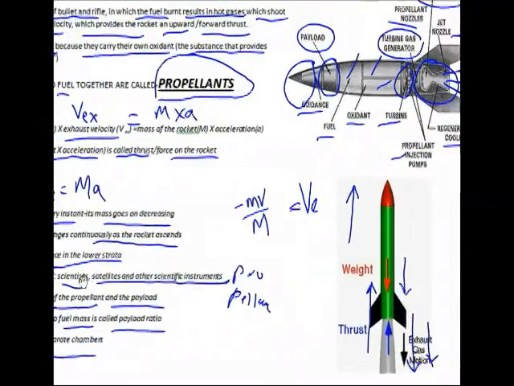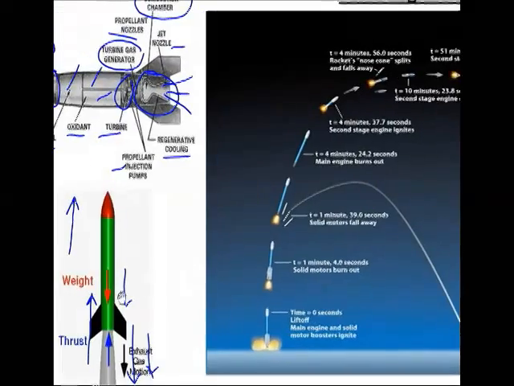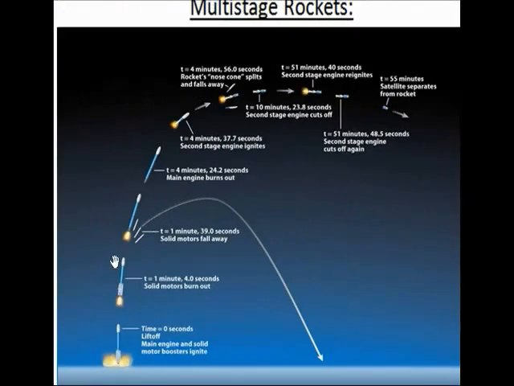Now let us understand the concept of multi-stage rockets. Just look at the diagram over here. Now this is the lift-off time. Just note it over here. The time is 0 seconds. In this case, the main engine and the solid motor boosters get ignited in the first stage. That is called the lift-off stage.